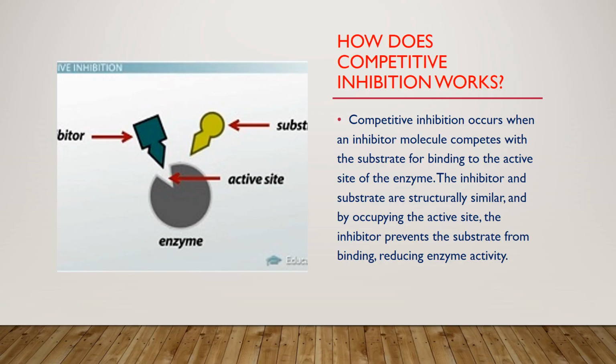How does competitive inhibition work? Competitive inhibition occurs when an inhibitor molecule competes with the substrate for binding to the active site of the enzyme. Inhibitor and substrate are structurally similar, and by occupying the active site, the inhibitor prevents the substrate from binding, reducing enzyme activity.